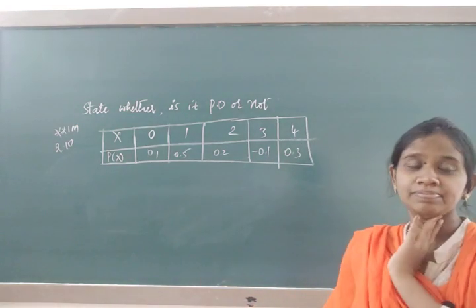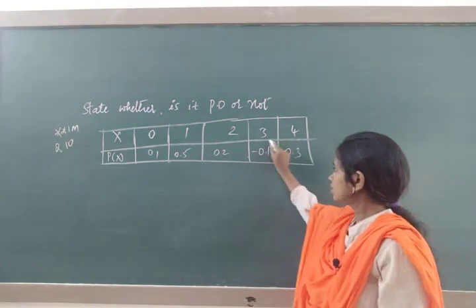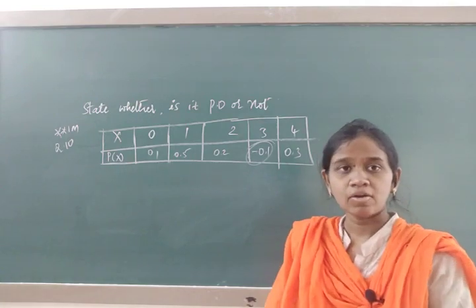You are going to get 1, but this is not a probability distribution because probabilities cannot be negative.